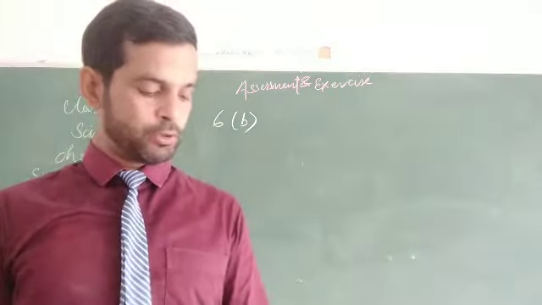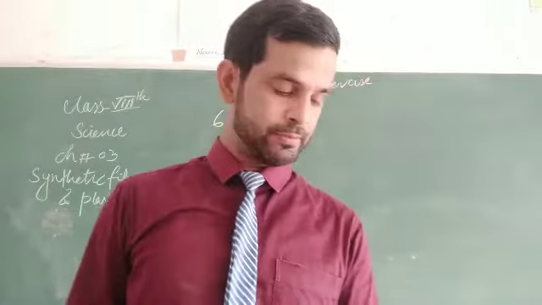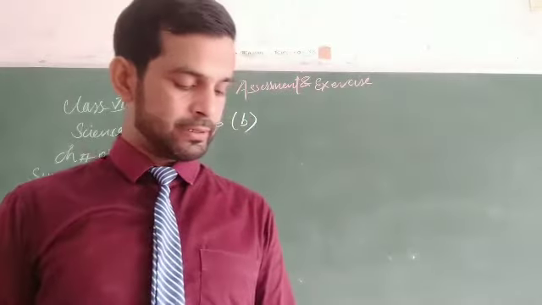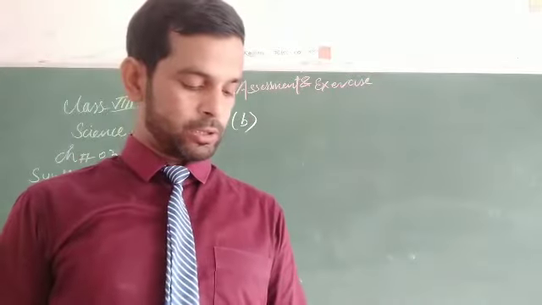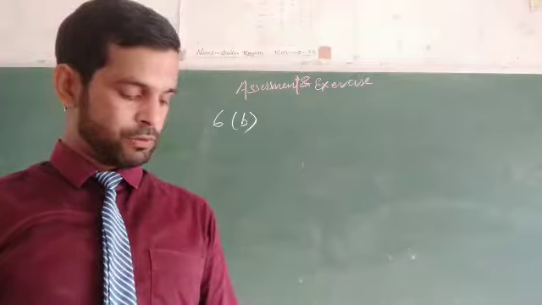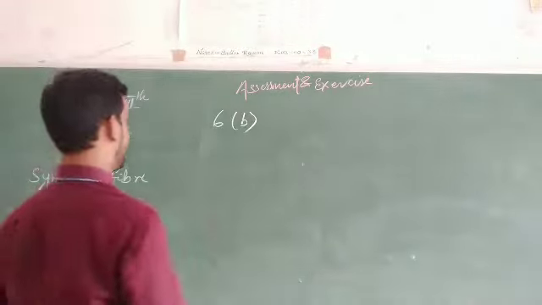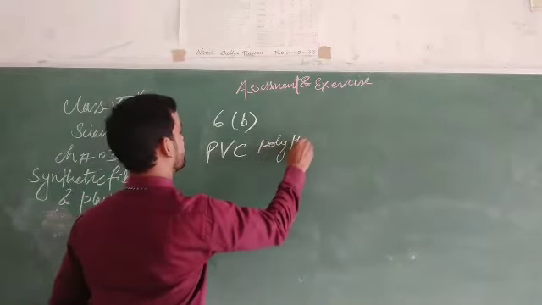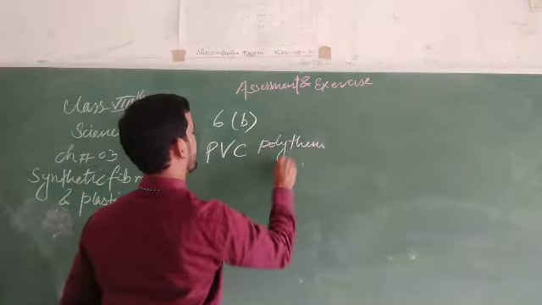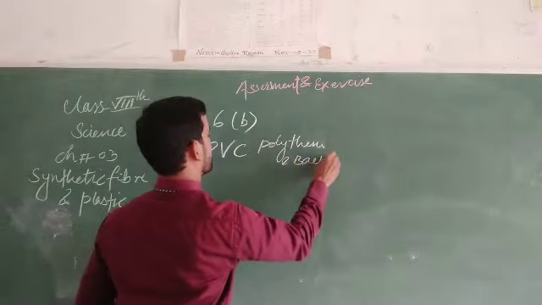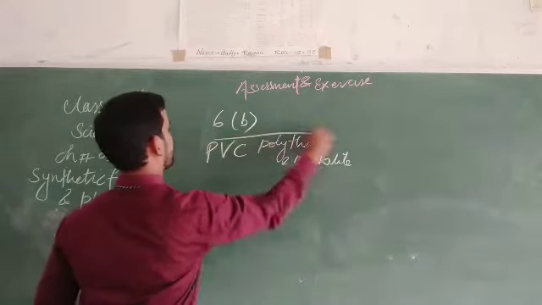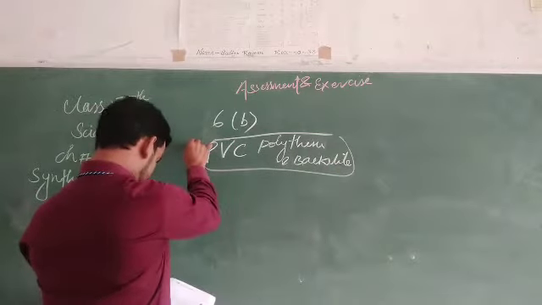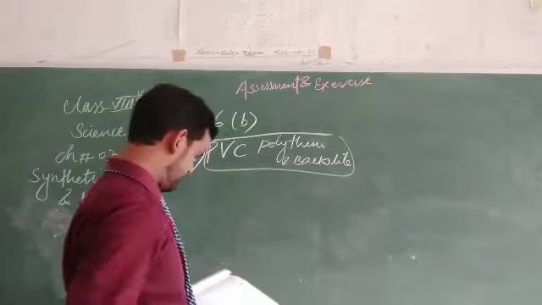Which of the following groups contain all synthetic substances? Nylon, terylene, wool; PVC, polythene, bakelite; cotton, polycot, rayon; acrylic, silk, wool. PVC, polythene and bakelite, these are the synthetic ones. Answer number C. 7C.